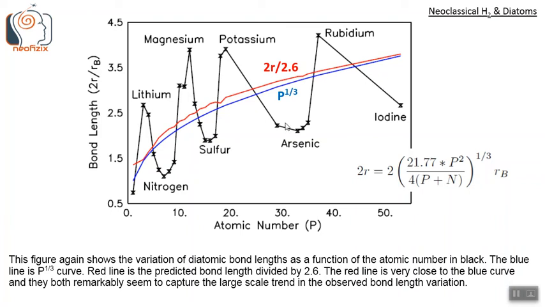There is a lot of variation in the bond lengths. There are highs and lows, but in spite of that, there is a trend where in general the lowest value reached at a higher P number will still be higher than the lowest value seen for a lower P number, and so on. There is a general increasing trend in the bond lengths, and the blue and the red lines capture the trend.